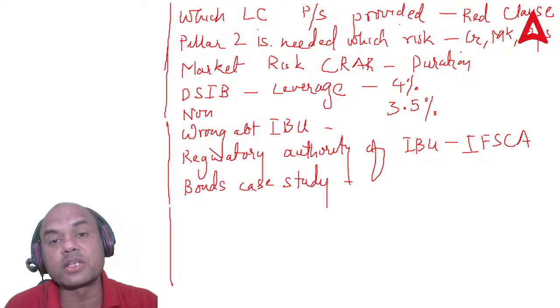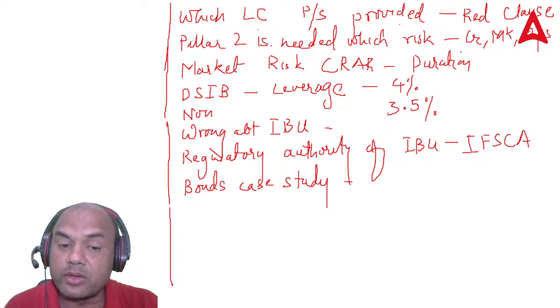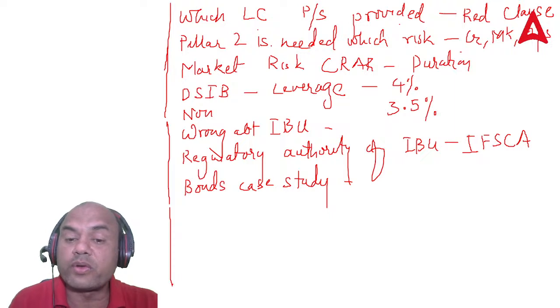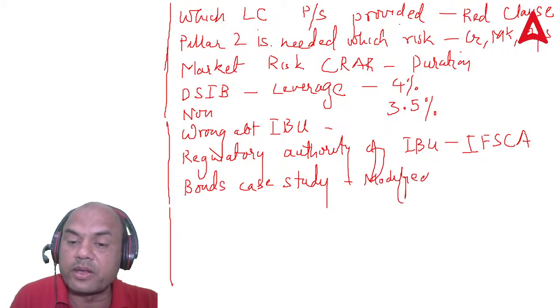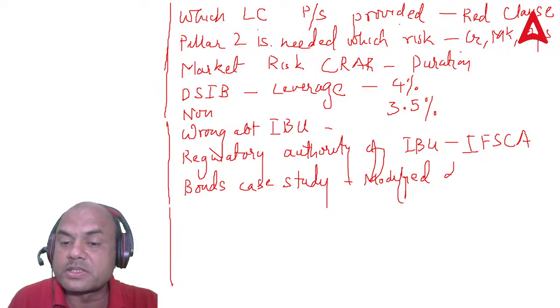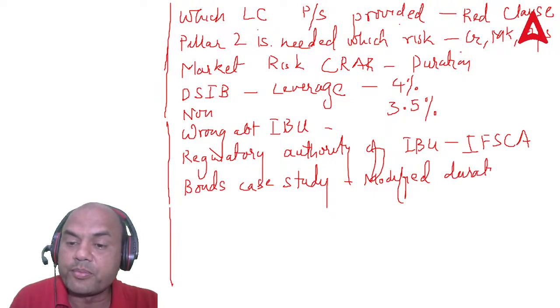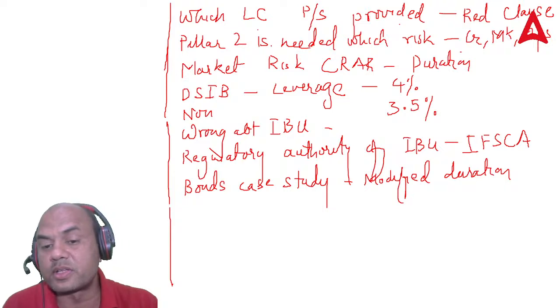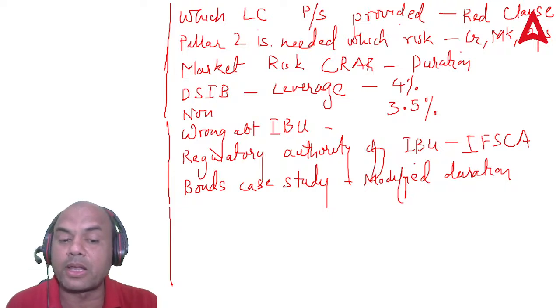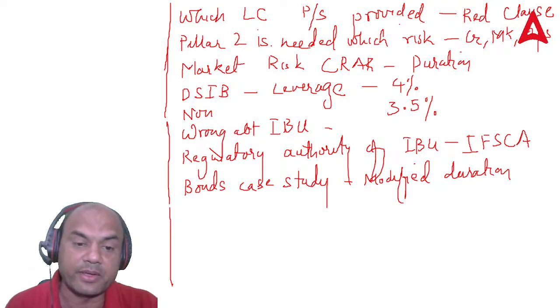If the interest rate goes up, price goes down, and that is calculated using modified duration. I have taken modified duration in the class, very important. It is an important parameter for calculating the sensitivity.